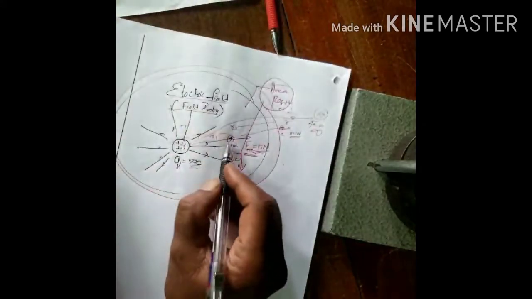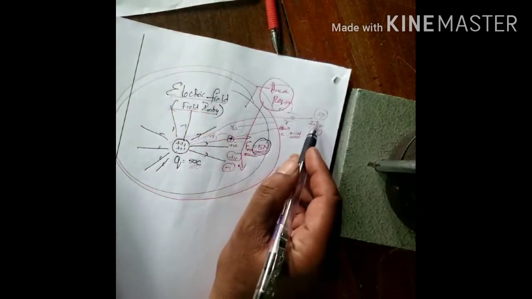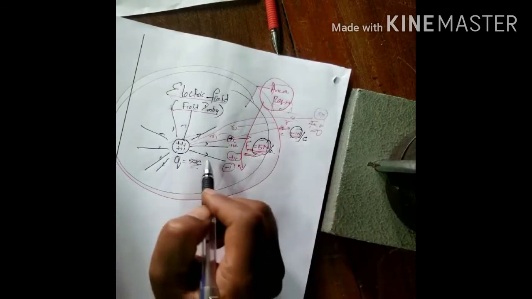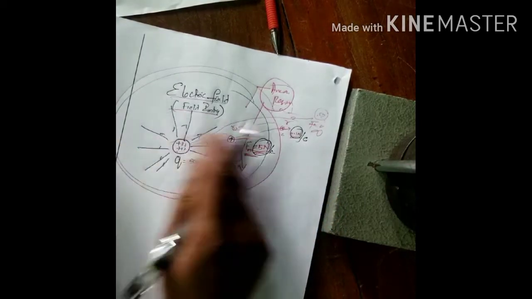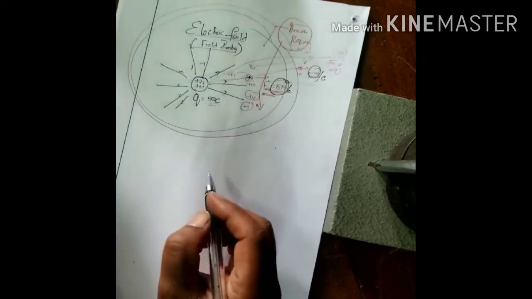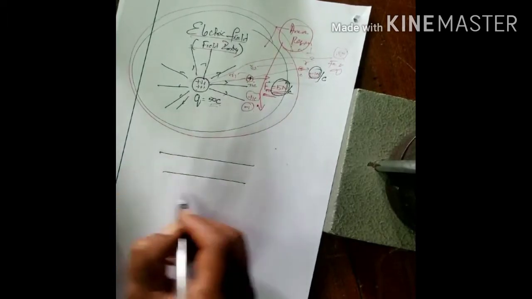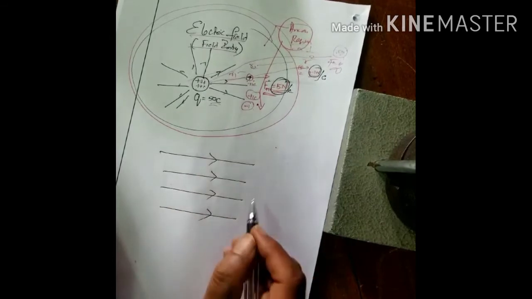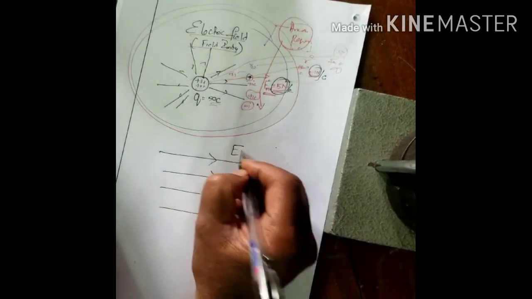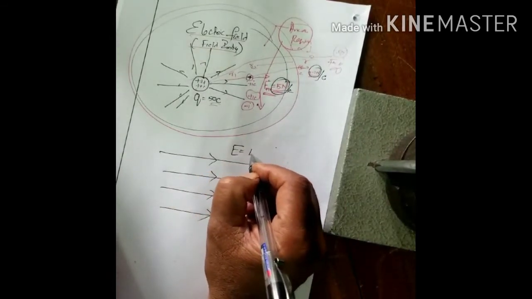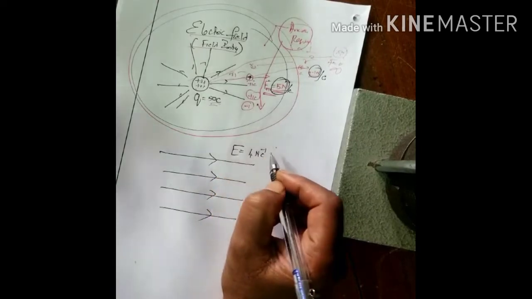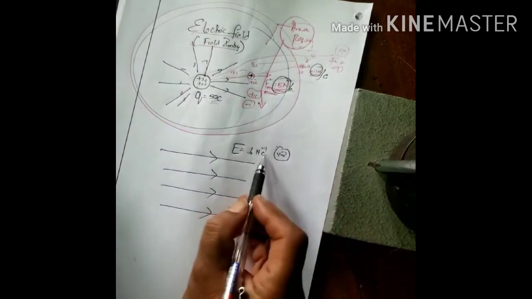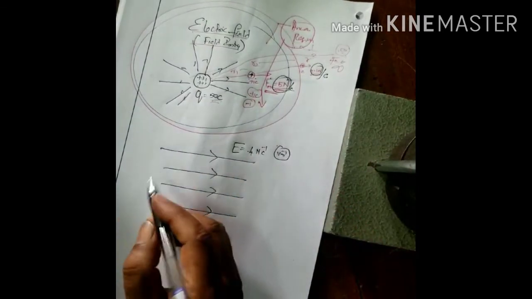Now this field is not constant. Here 5 Newton, 0.1 Newton per coulomb, 0.1 Newton per coulomb, like that it goes. The field is not uniform. How to represent the uniform field? A uniform field is represented by parallel lines. Therefore, the electric intensity is equal to say 4 Newton per coulomb, I write it. Sometimes volt per meter also they use, but Newton per coulomb I write because of 4 lines.